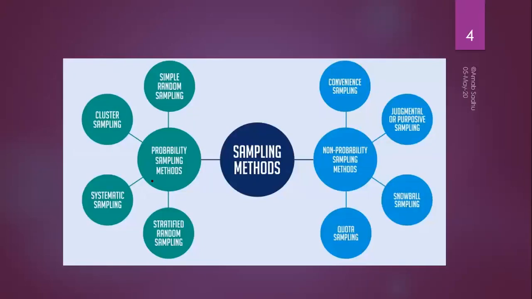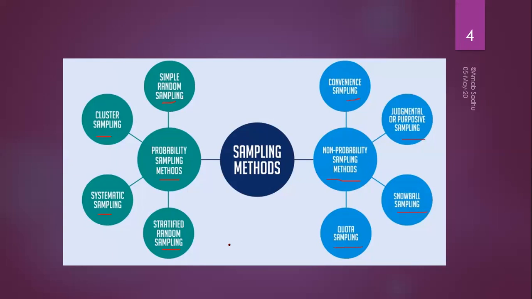Basically, there are 2 techniques. One is known as probability based and the other is non-probability based. Probability based sampling is also known as random sampling. It has 4 subtypes: simple random sampling, systematic sampling, cluster sampling, and stratified random sampling. In non-probability based, non-random sampling, there are convenience sampling, judgmental or purposive sampling, snowball sampling, and quota sampling.